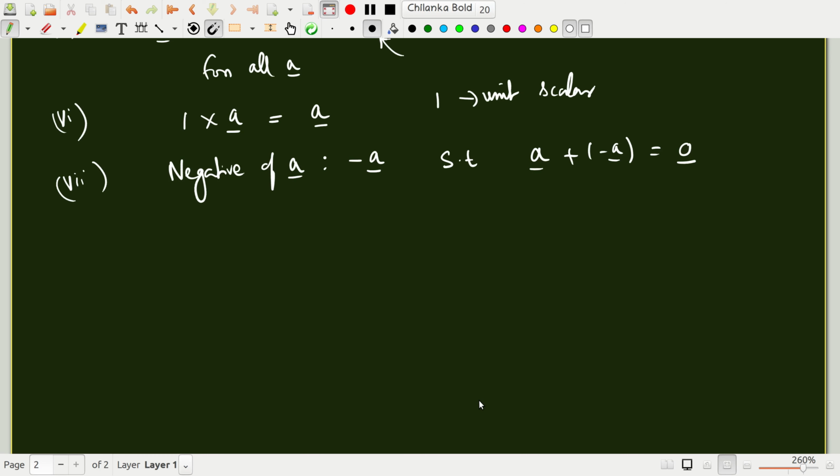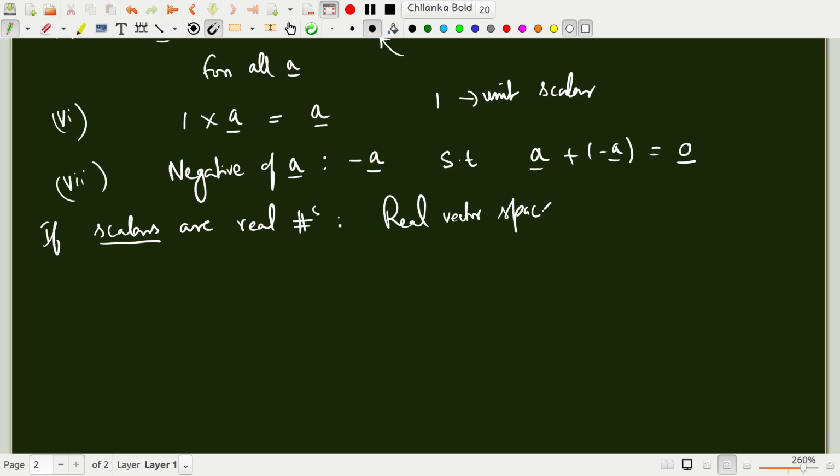notion of vectors. Okay. If the scalars are real numbers, notice that I am using scalars, then the vector space is called a real vector space. Okay. One example of the real vector space is the 3D geometric space that we started off with in this module. Okay.